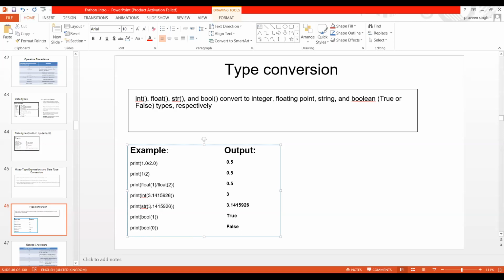Suppose I am converting this float value into a string, I will get the entire string. I don't need to work on it. Now if here it is written bool 1, then we will get what? 1 is True, and 0 is False. You just need to convert it in your manner. Okay, now apart from this, let me do some sort of analysis on this. I do remember I have done this. Yeah, somewhere I have written this.